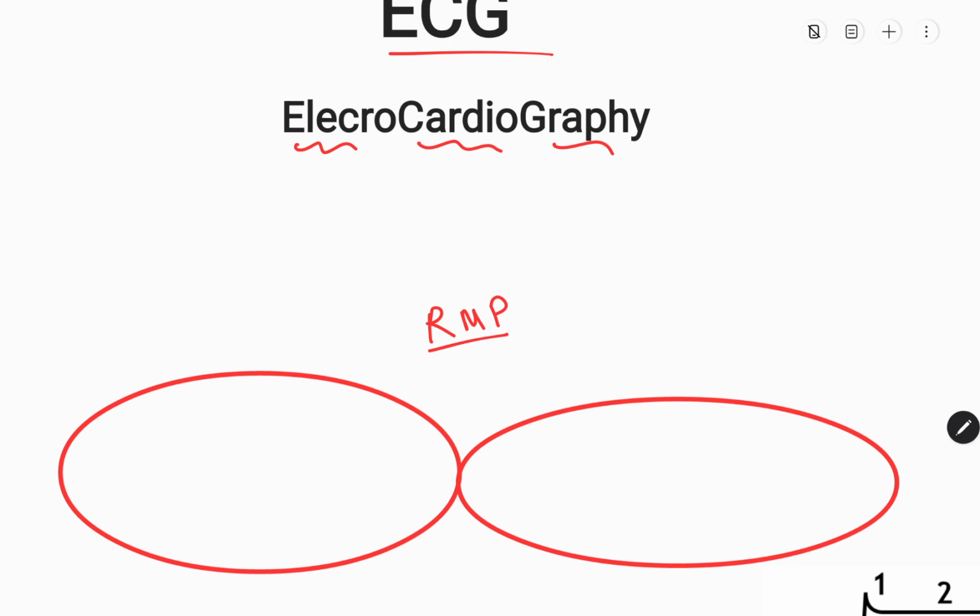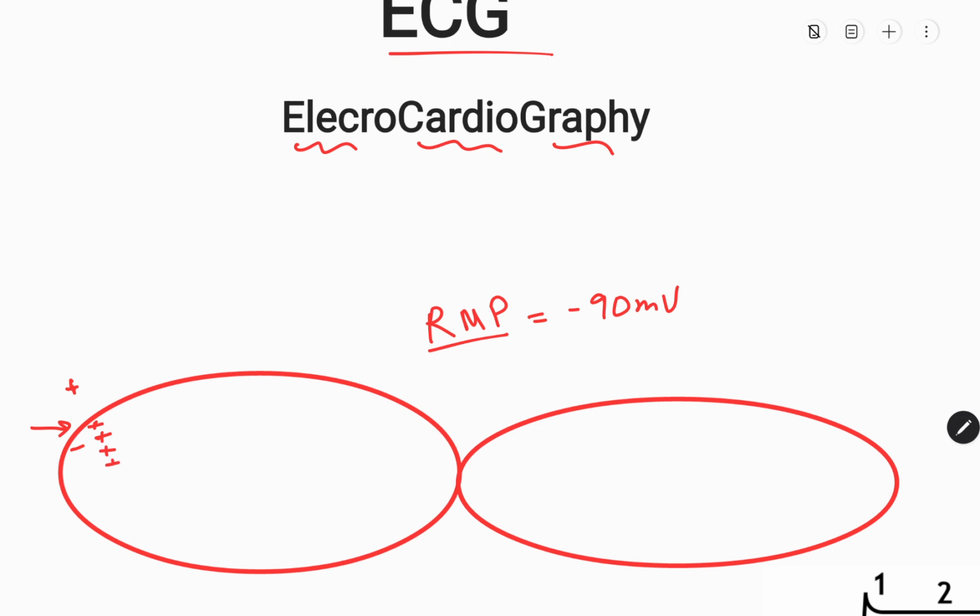So at resting membrane potential, there is minus 90 millivolt in the case of myocardium. In that case, there are more negative ions inside the myocardium and more positive ions outside the myocardium. Okay, let's suppose action potential reached here. So action potential reached, so some positive ions entered inside.